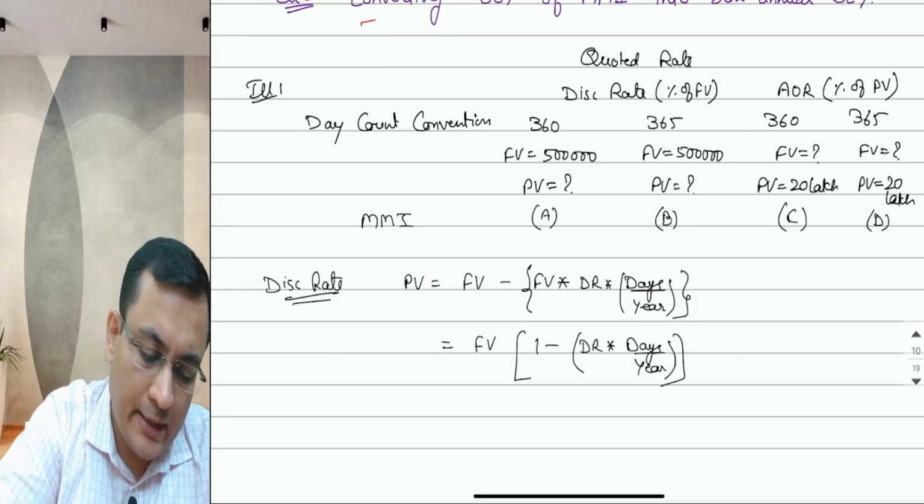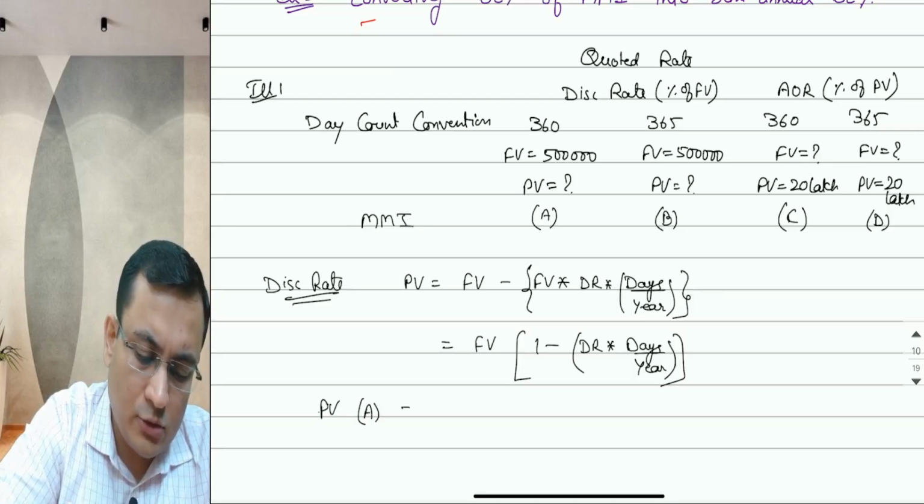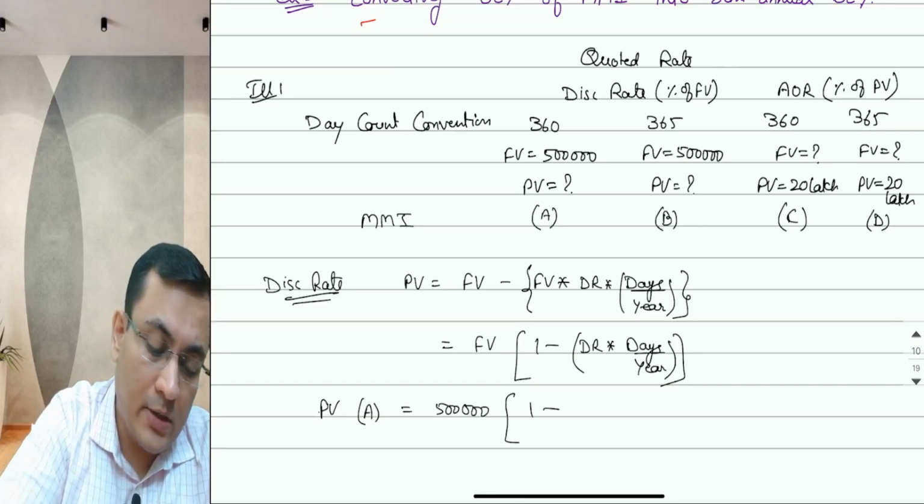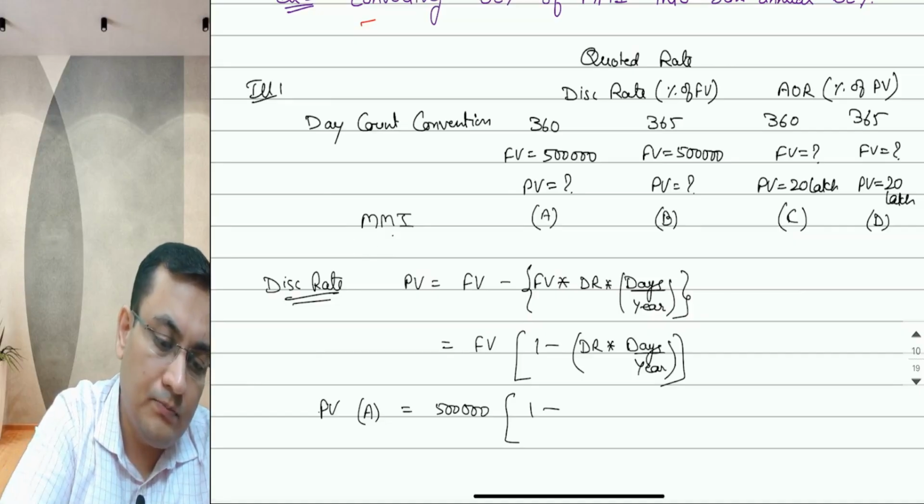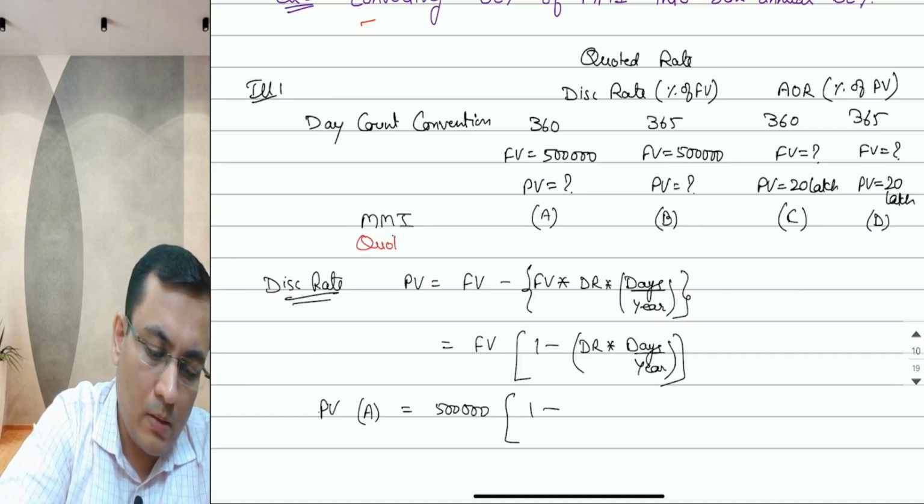In case of A, present value of A will be equal to 5 lakh times 1 minus the discount rate, the quoted rate. Let's say the quoted rate in the market is 6% in all cases.